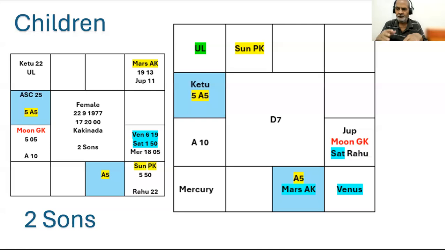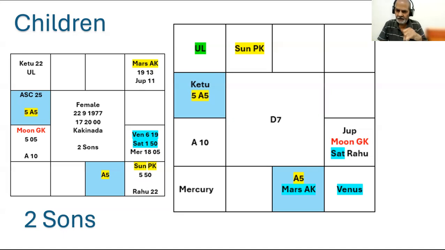If A5 and the Lord of A5 are connected, A5 and A10 and AMK are connected, no use. Everyone must be connected to A5 or 5th from A5 or PK. So you see, A5, 5th from A5 is connected.